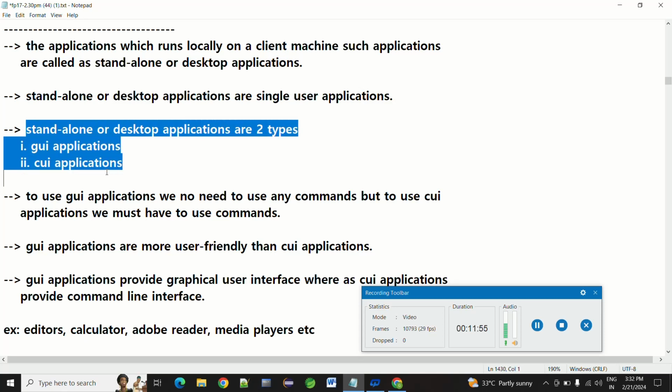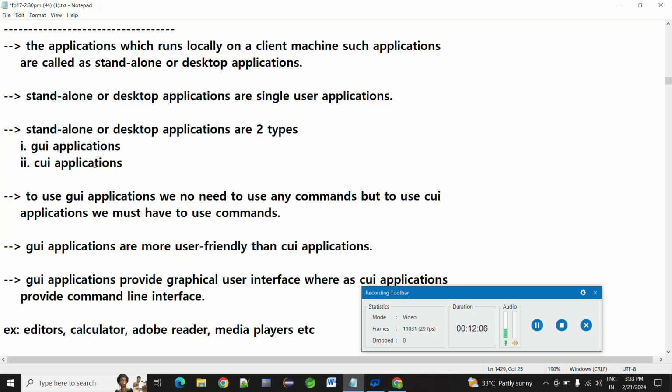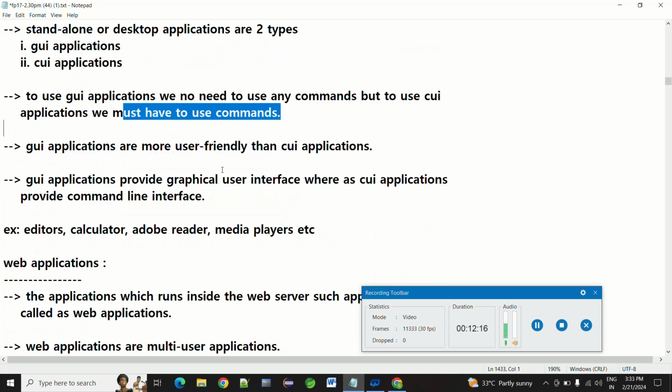Standalone applications have two types: GUI applications and CUI applications. GUI application means graphical user interface application, and CUI application means command user interface application. GUI is colorful and CUI is not. To use GUI applications, we don't need to use any commands, but to use CUI applications, we must use commands. GUI applications are more user friendly than CUI applications. Like I told you, right, editors, calculator, Adobe, media players. Yes, these are all desktop applications.